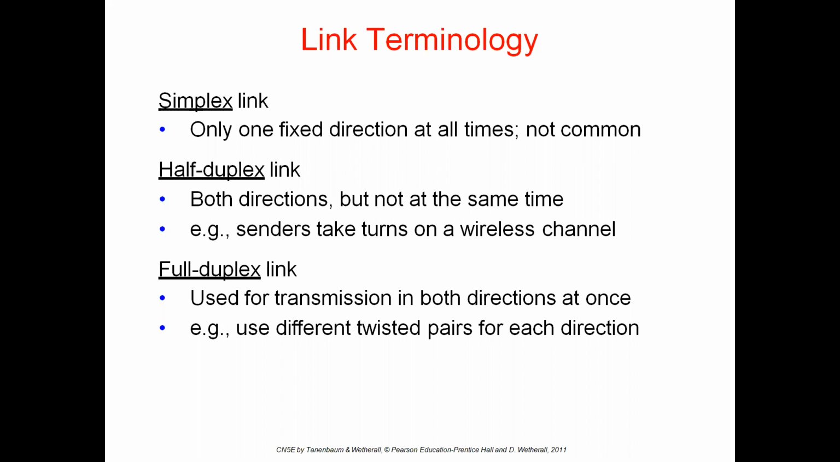Next, last one, full duplex link. By using full duplex link, these links are used for transmission in both directions at a time. Simultaneously, transmission in both directions is possible by using full duplex links. Example, use different twisted pairs for each direction. At a time, both ways it is possible to transmit. This is link terminology: simplex, half duplex, and full duplex.